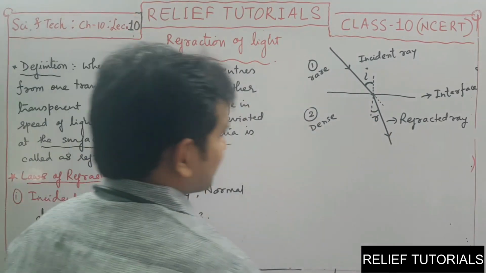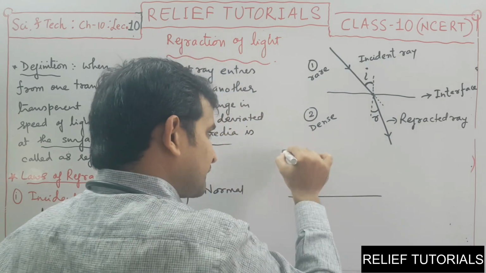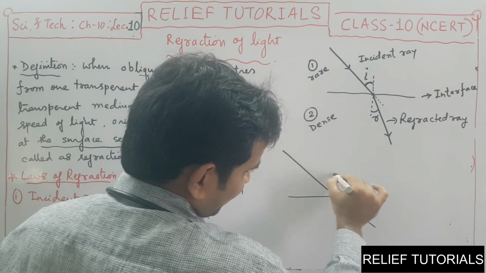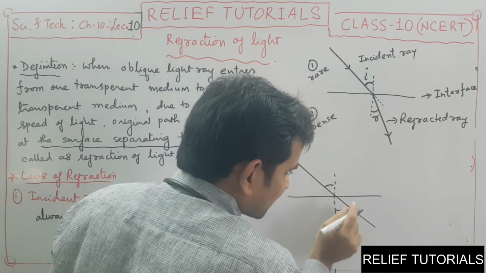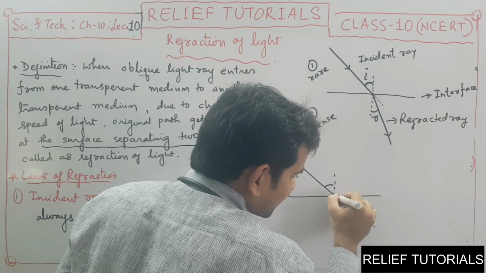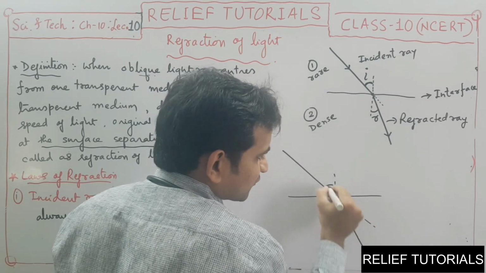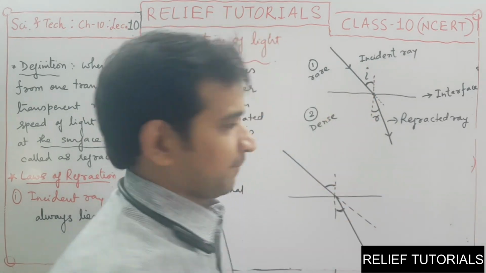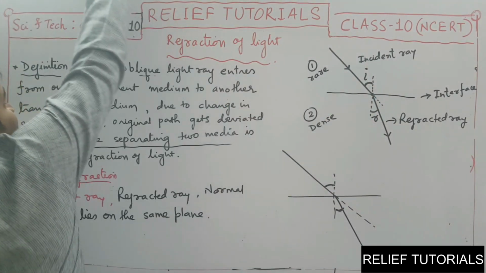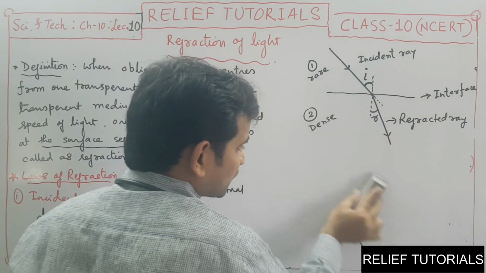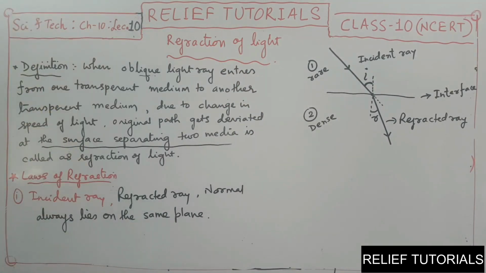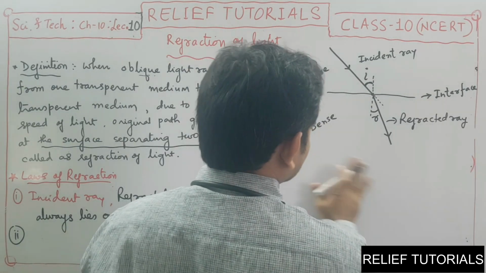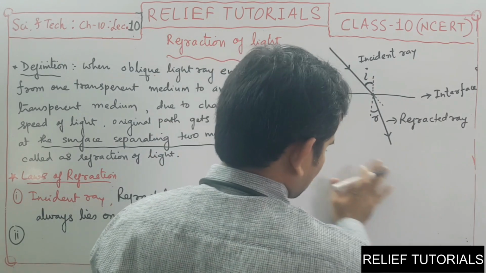If you compare geometrically, this is the interface. If light follows the same path and it is normal, then these two angles are the same. But we know the path is not followed, the light ray bends like this. So now these two angles obviously will not be the same. If they are not the same, then what should be the relation between these two? This is the quite important second law of refraction, and it gives you the relation between these two angles. But before going towards that, let us see one mathematical concept.